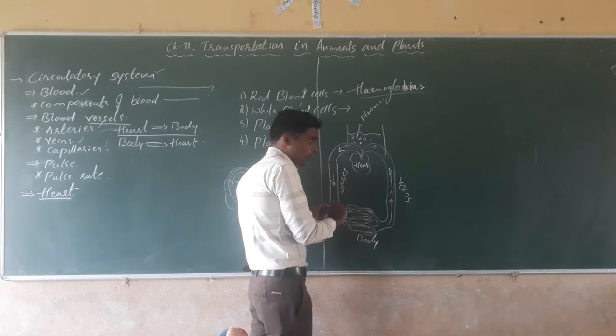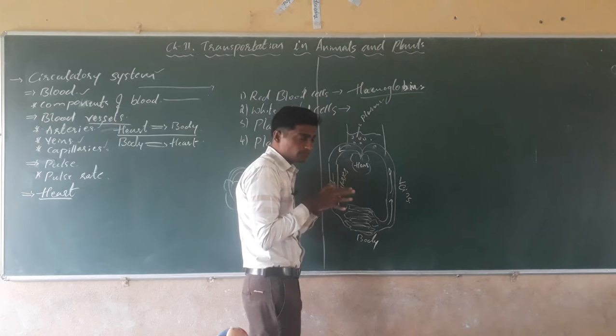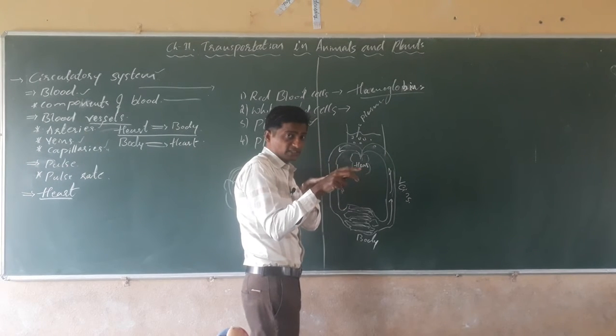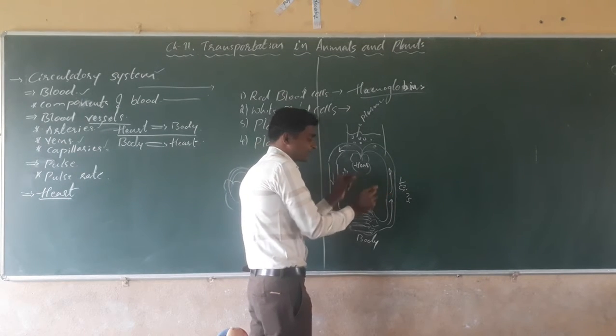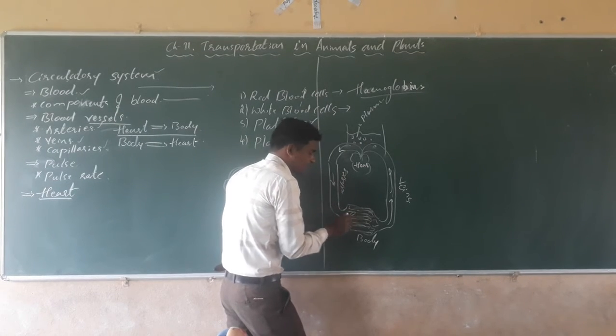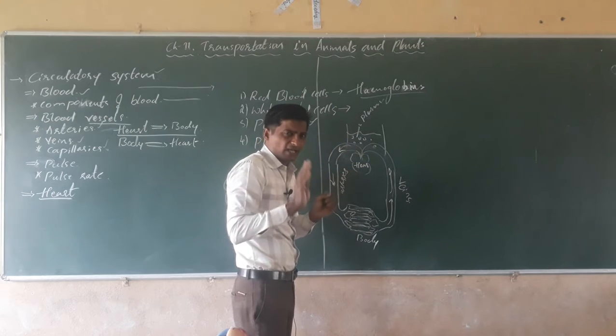Those blood vessels will not reach each and every cell or the cellular space. Cells are very minute and microscopic, present in the muscles and all, and they have to be reached. Arteries and veins are the large blood vessels that will not reach the cellular level, so they have to branch down into a number of minute branches.